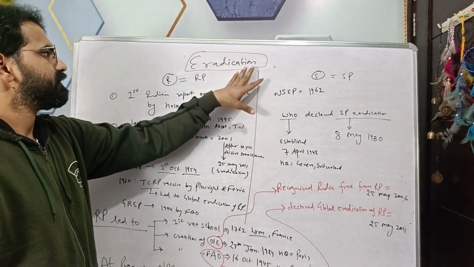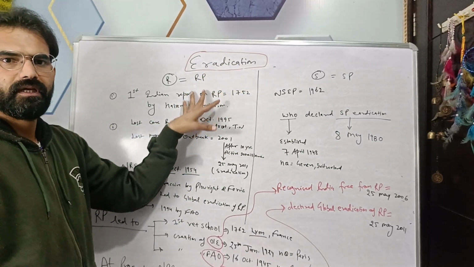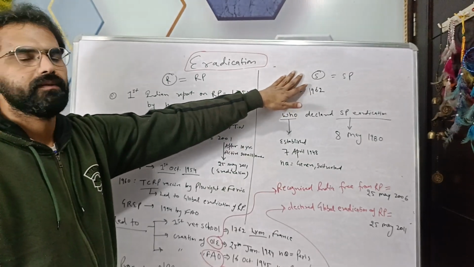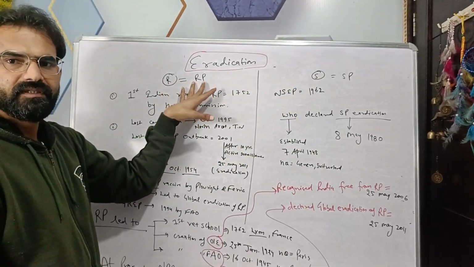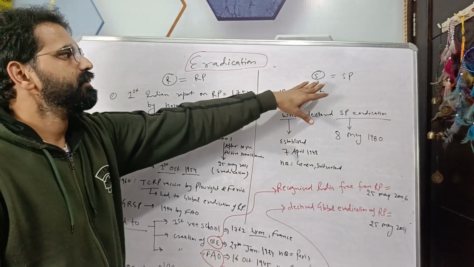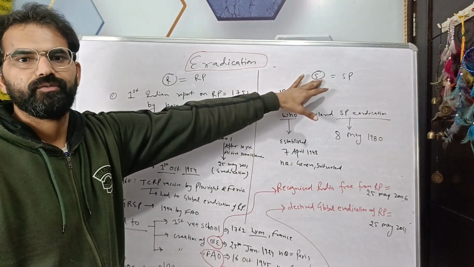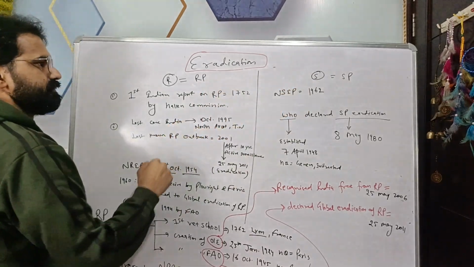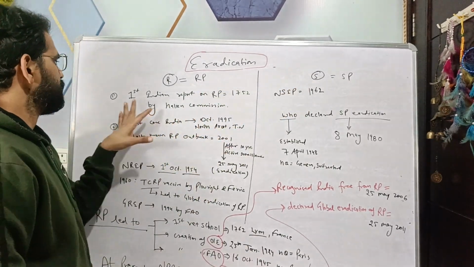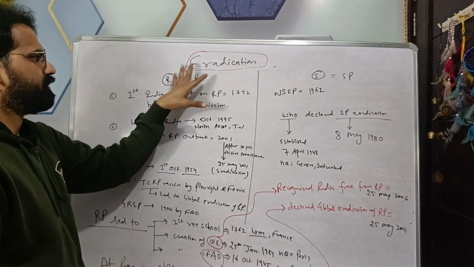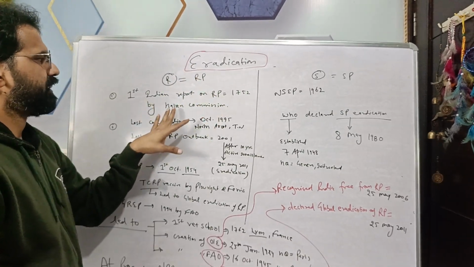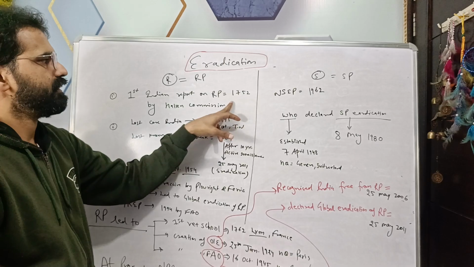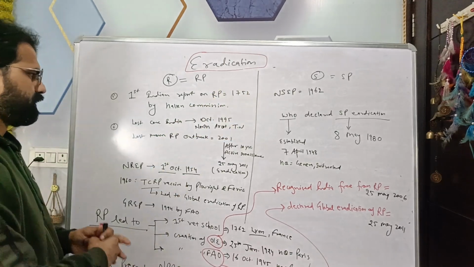So two diseases have been eradicated, one from livestock and one from humans. One is rinderpest, that is cattle plague, and the other is smallpox, the human plague. The first Indian report on rinderpest was given by the Helen Commission in 1752.